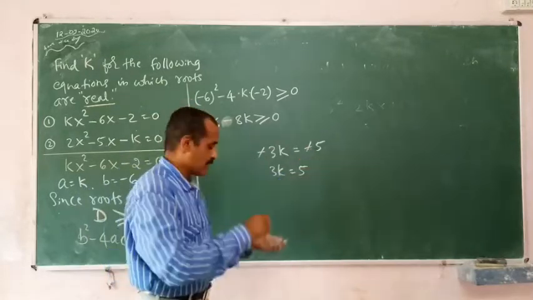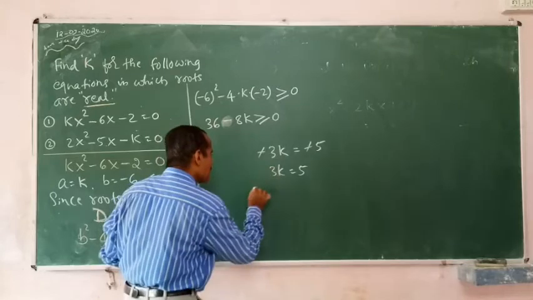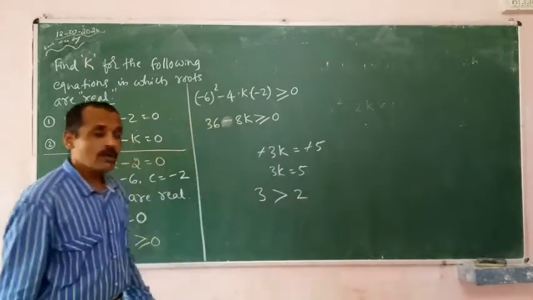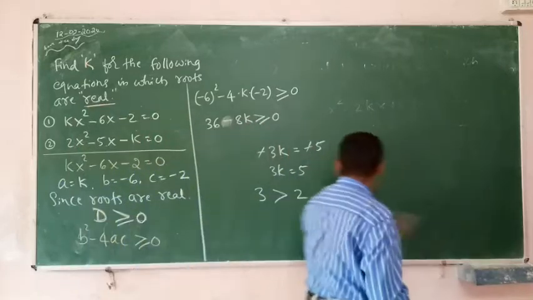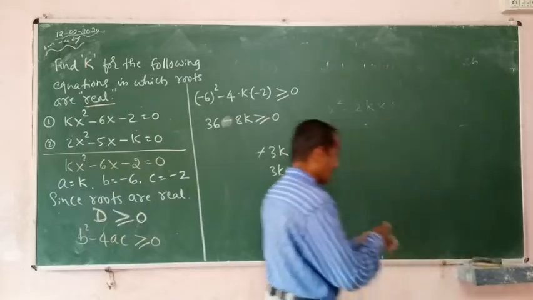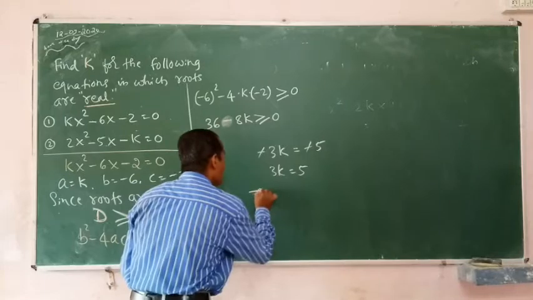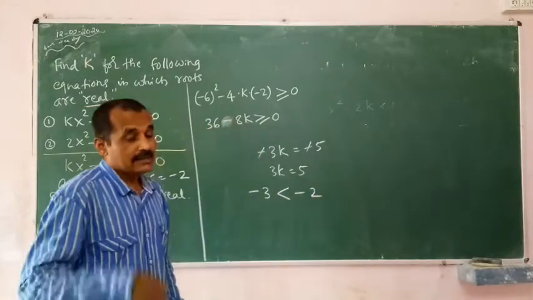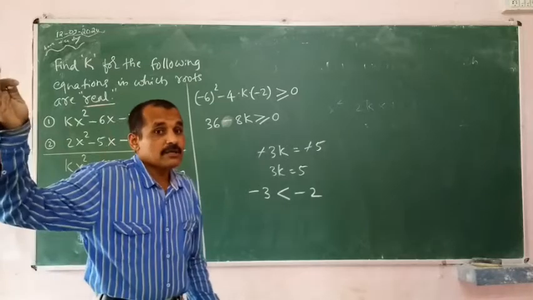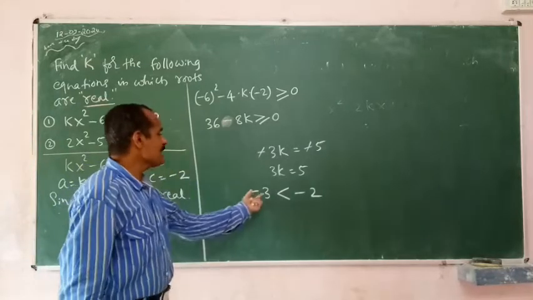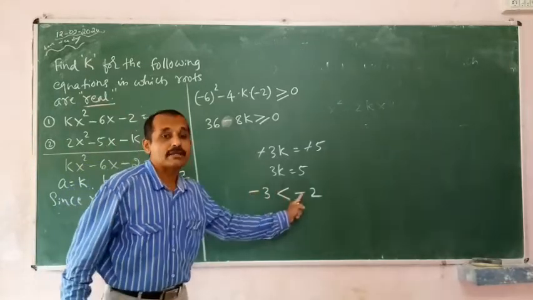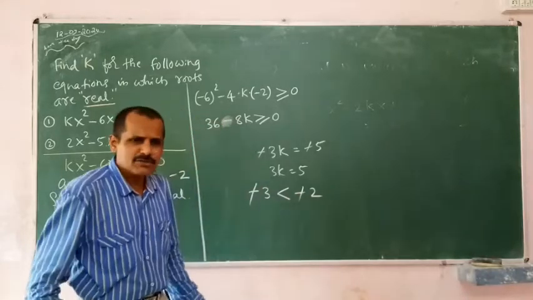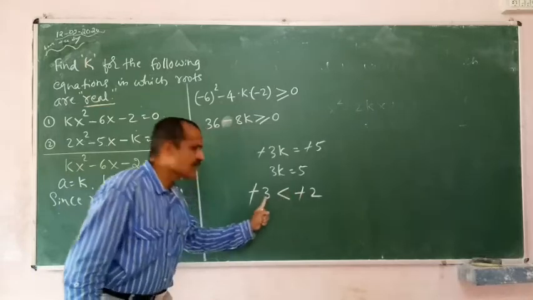Why? I will tell you. Come on. Can you say 3 is greater than 2? Or let me make an example of minus 2. I say minus 3 is smaller than minus 2. Do you agree with me? In the negative, as the number is bigger, the value will be smaller. Minus 3 is always smaller than minus 2. If in the inequality I cancel minus on both sides, can you say 2 is greater than 3?